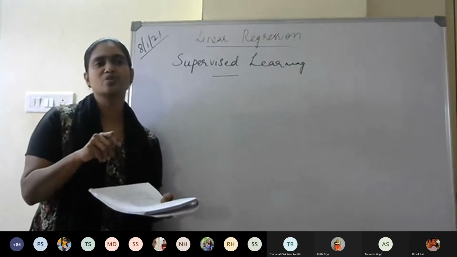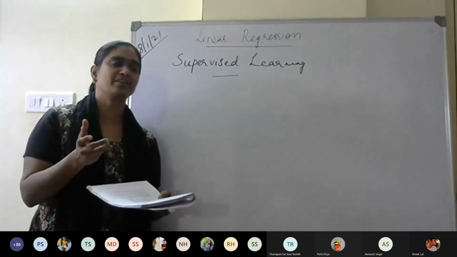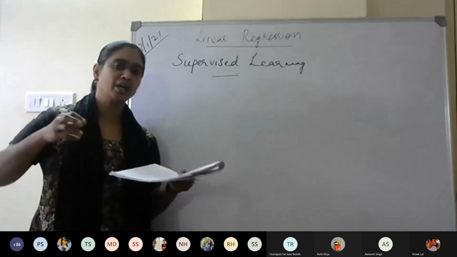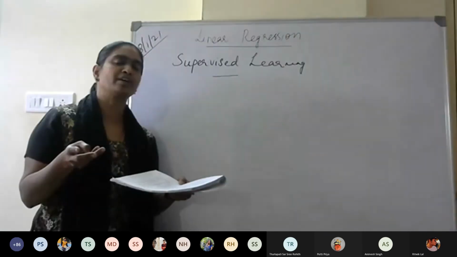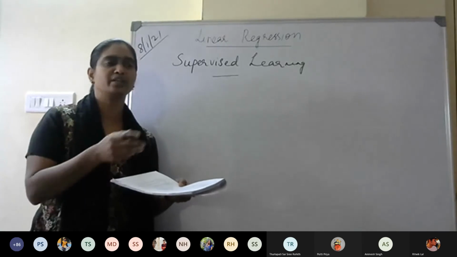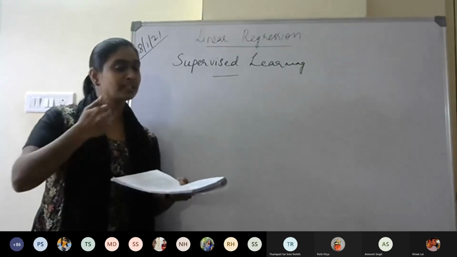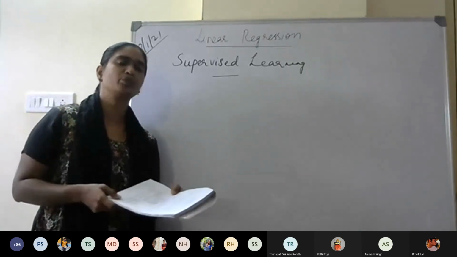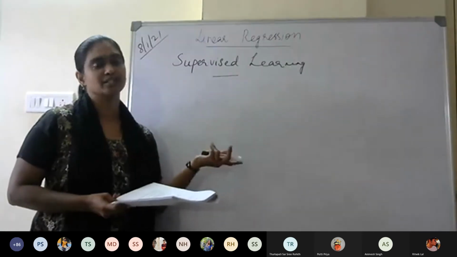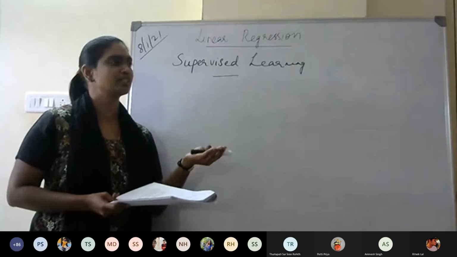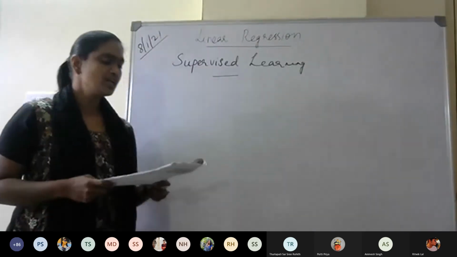Whereas in case of unsupervised, only the input is given, and the classifier is given the freedom to learn on its own. This difference between supervised, unsupervised, and one more, reinforcement, will be dealt with in much more detail later when we move to neural networks. But now, since we have started with linear regression, I'm just giving you the information that this comes under the supervised learning approach. Okay. So now let us start with the problem solving.